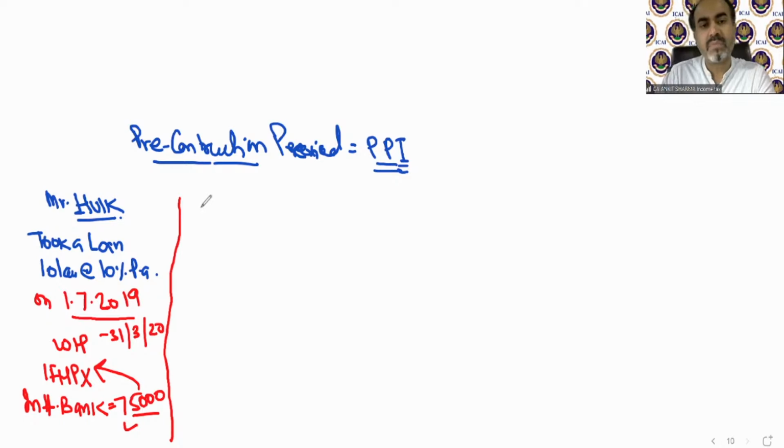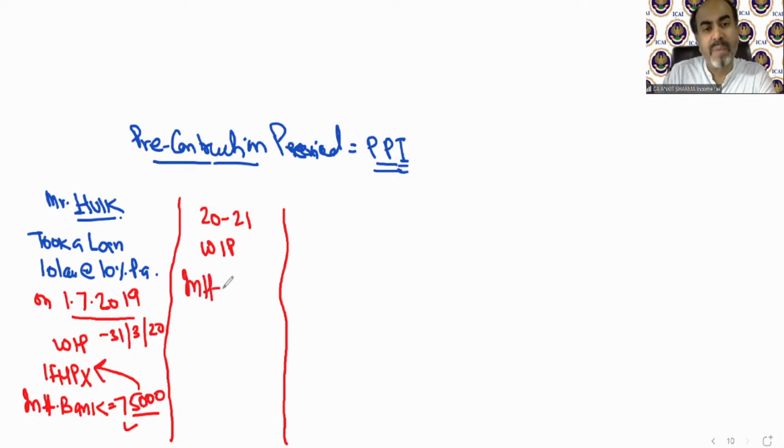Clear? Now in the next previous year, that is 2020-21, the house is still work in progress. Again, the interest paid to the bank will be for the full year, and that is 1 lakh rupees. So we need to pay the interest to the bank, 1 lakh, but can we claim that interest under income from house property in this year?